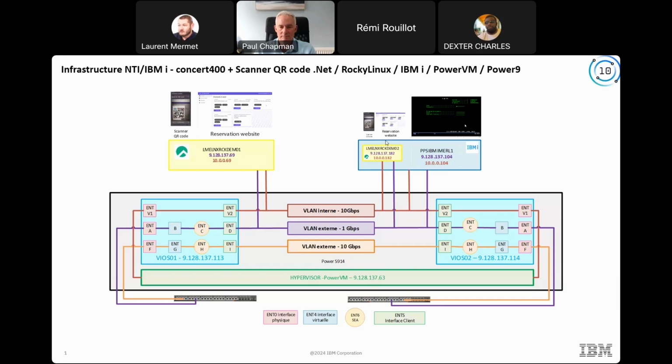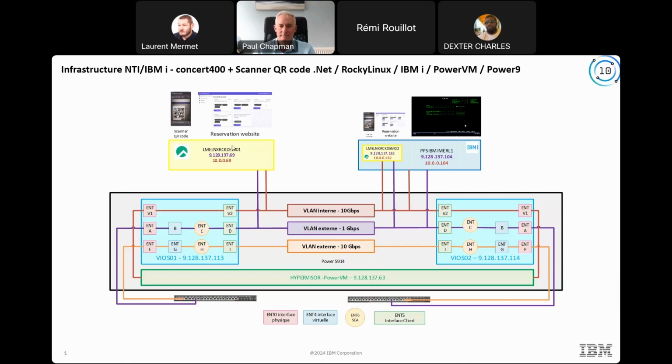To go further in the demonstration, we created a Linux partition hosted by the IBM i partition. So in the IBM i partition, you have a very small Linux partition hosted by the IBM i. It's also a Rocky Linux, but a very basic one: 5 gigabytes of storage, 1 gigabyte of memory and 0.1 processor unit.